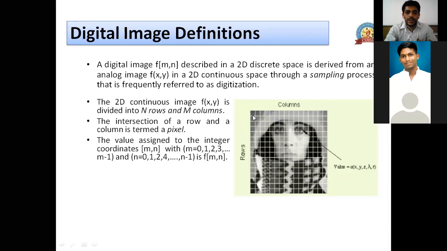We follow the Cartesian coordinate system for the complete image, where pixels are given by integer values in square brackets m comma n, such as the 4 comma 5 pixel or the 5 comma 6 pixel, and so on. The intensity at that particular pixel is given by the function of that point, so f[m,n] is nothing but the intensity at that pixel.